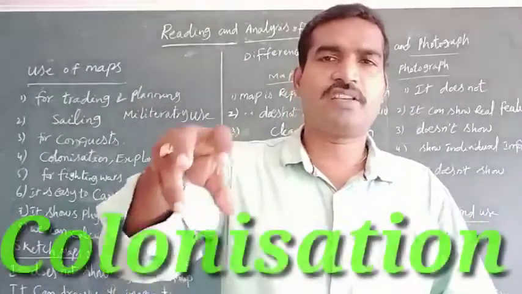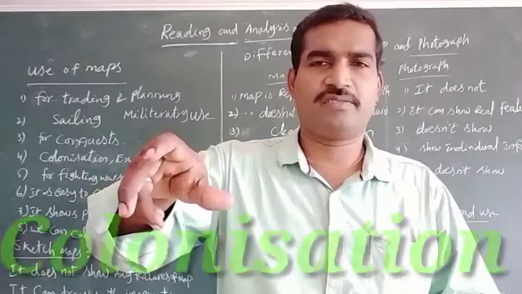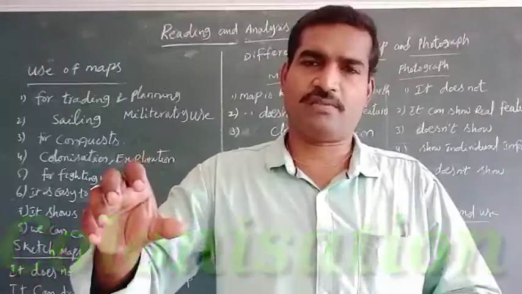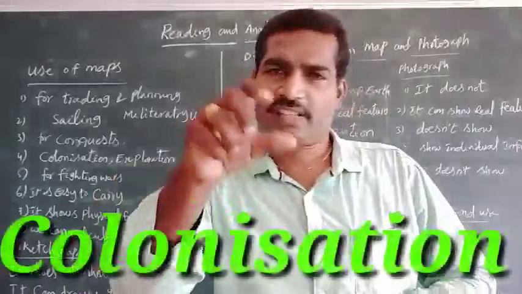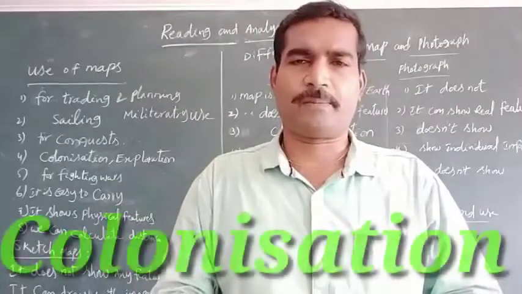They established their trading centers, which are called colonies. Mostly the Britishers started like this, and other Europeans also followed. This kind of situation is known as colonization.